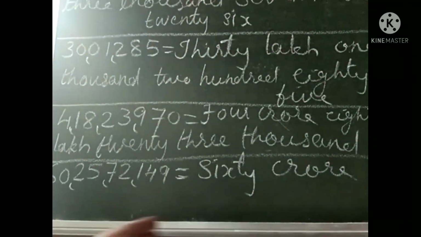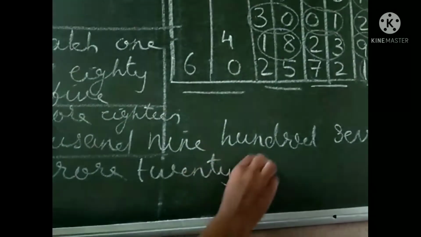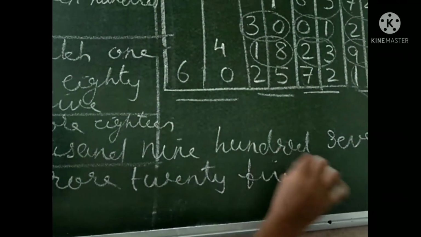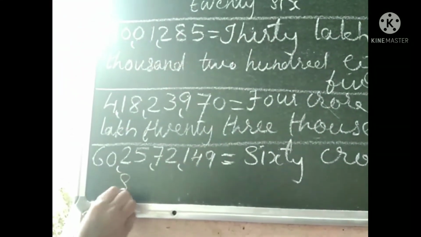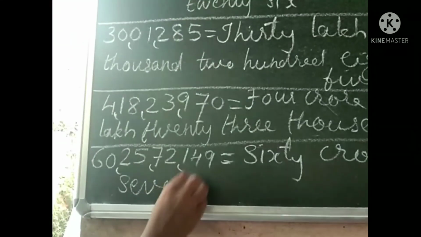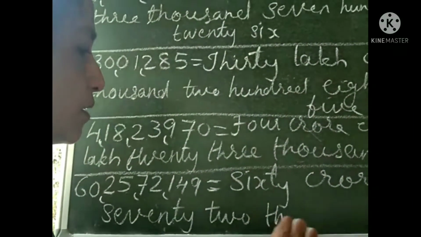Then next 25. 25 what? 25 lakh. Then 72 what? 1000. 72,000. Finished?